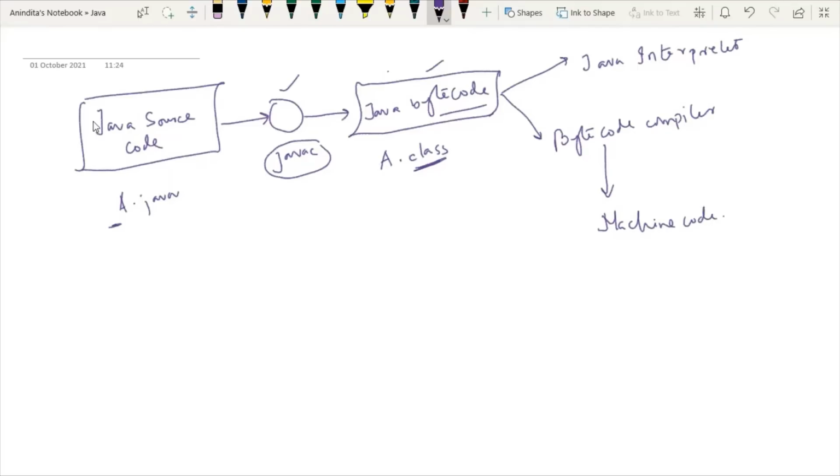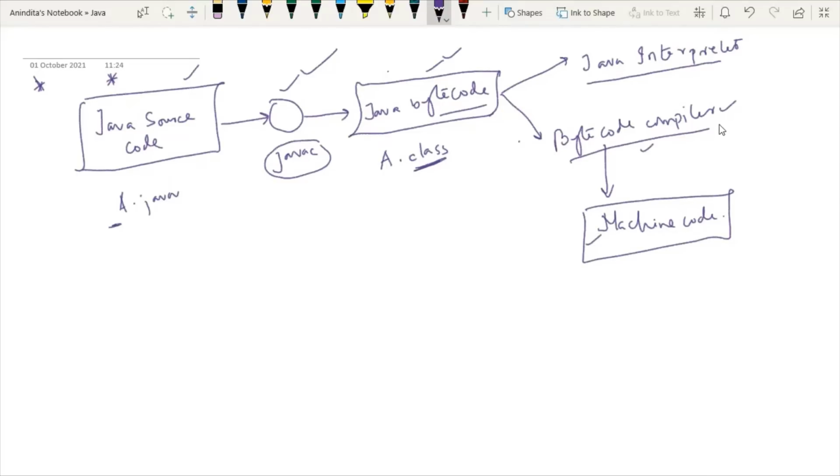Now if I show you this diagram, there will be many portions which will be unclear. We have got the idea that you are writing one source code, you are compiling it, and we are getting a bytecode. But why do we have this two division, Java interpreter and bytecode compiler? As I have stated, whenever we write any source code, it is written in a high level language, which is not understood by the machine. So our final aim is to create one machine code. However, this machine code is generated from the bytecode compiler. So my point is, why do we need this portion?